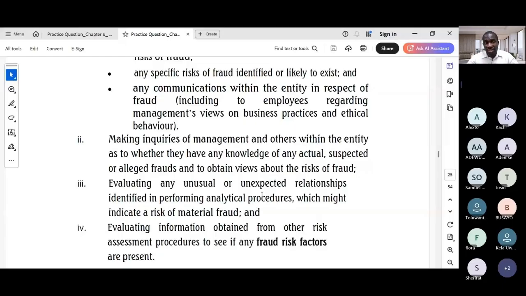And for your general strategies for earning the marks, please be specific. Avoid vague statements like check for fraud. Instead of saying that, use precise language like perform analytical procedures or make inquiries of management and those charged with governance. Those technical statements earn you your marks seamlessly. So avoid vague statements, please, and try to link your answers to the scenario.